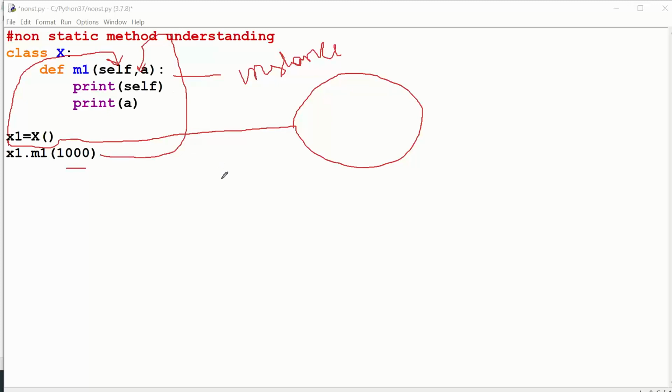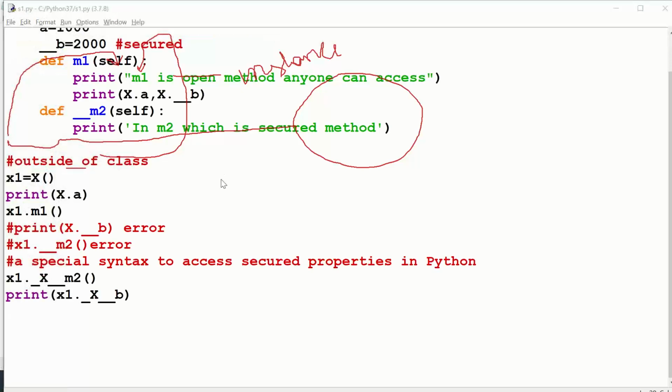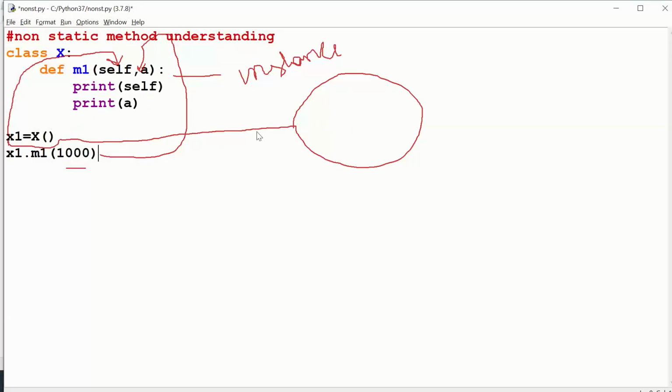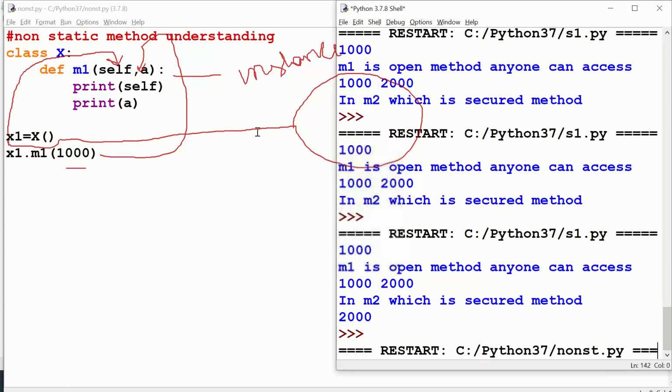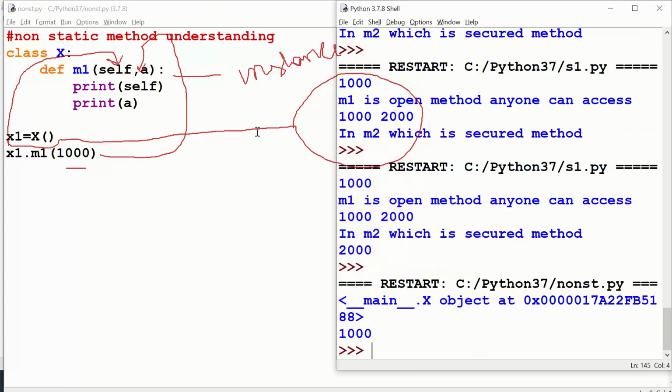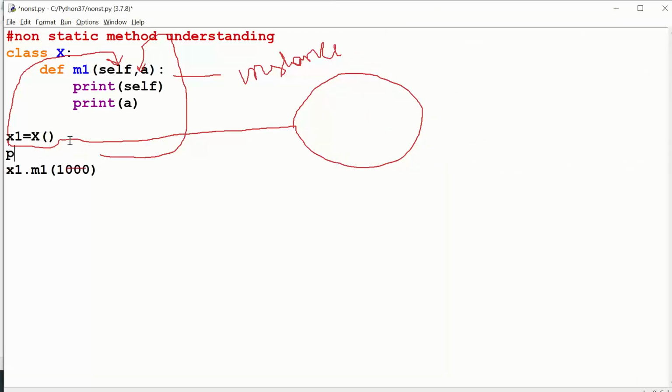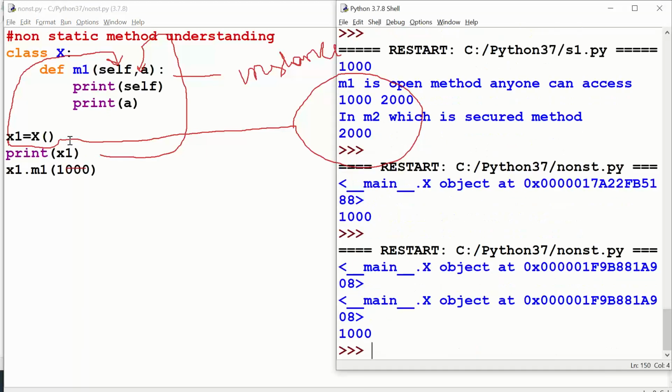Now whenever I execute this program, what is happening here? Let me also write down print x1. A couple of times you can see the same object address.